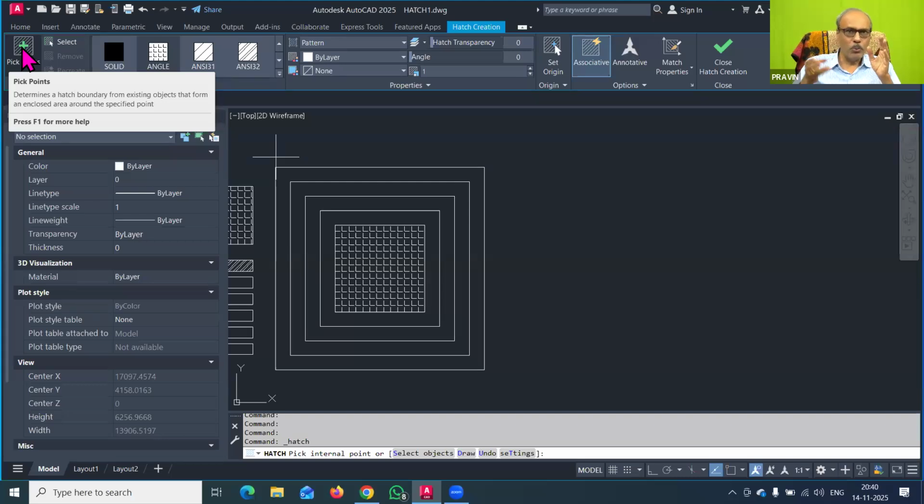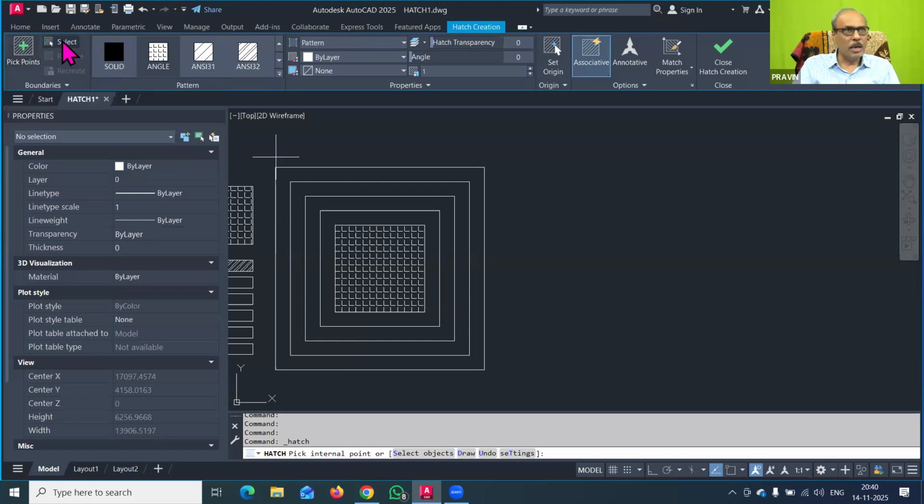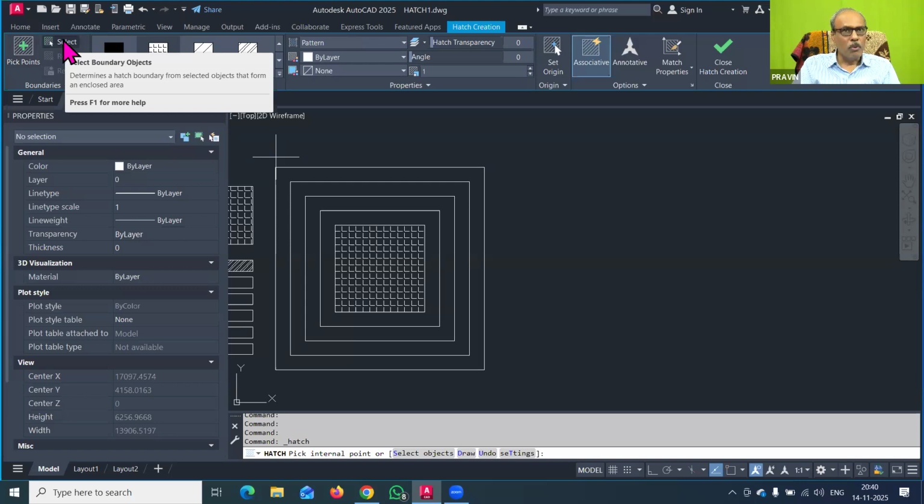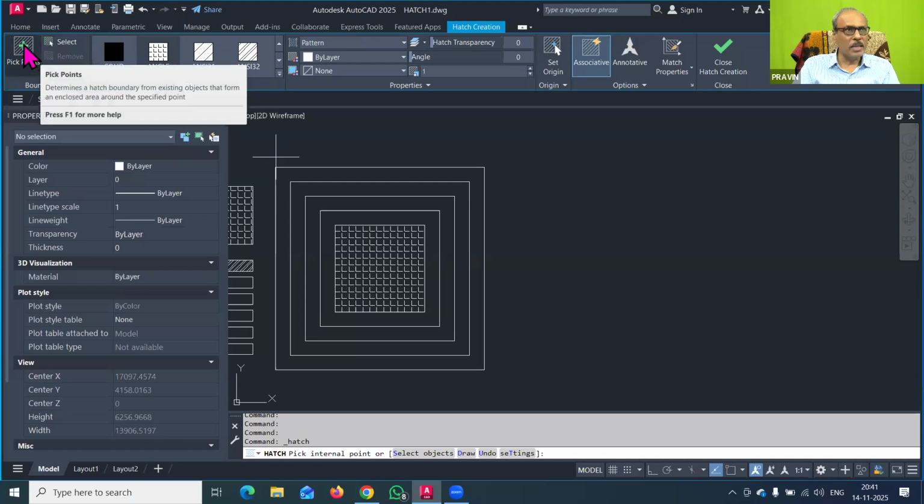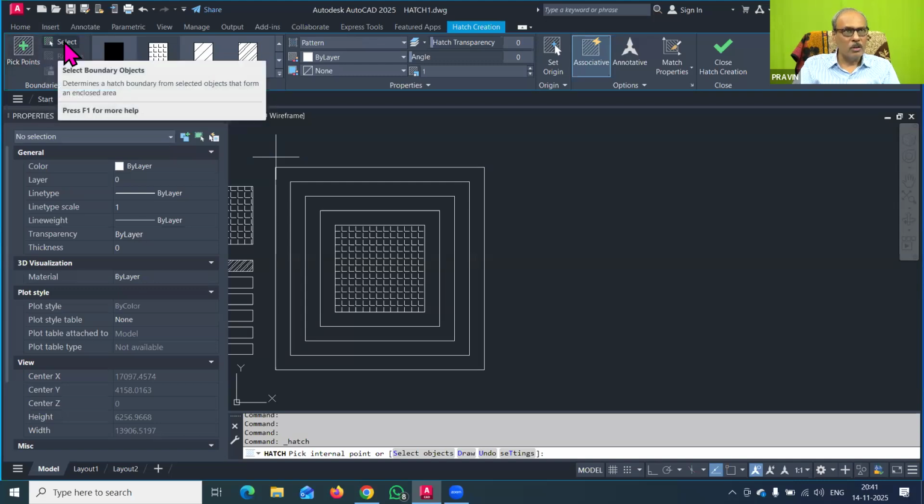So whenever you try to hatch a particular area and it does not happen, it means that the boundary is not closed. That is one of the important difficulties you have to remember. To resolve that, there is another option given in the hatch command, and that is you can select the boundary object. So for making the hatching pattern, either you pick a point inside a closed boundary or you select the closed boundary. Now I am using this select boundary option.